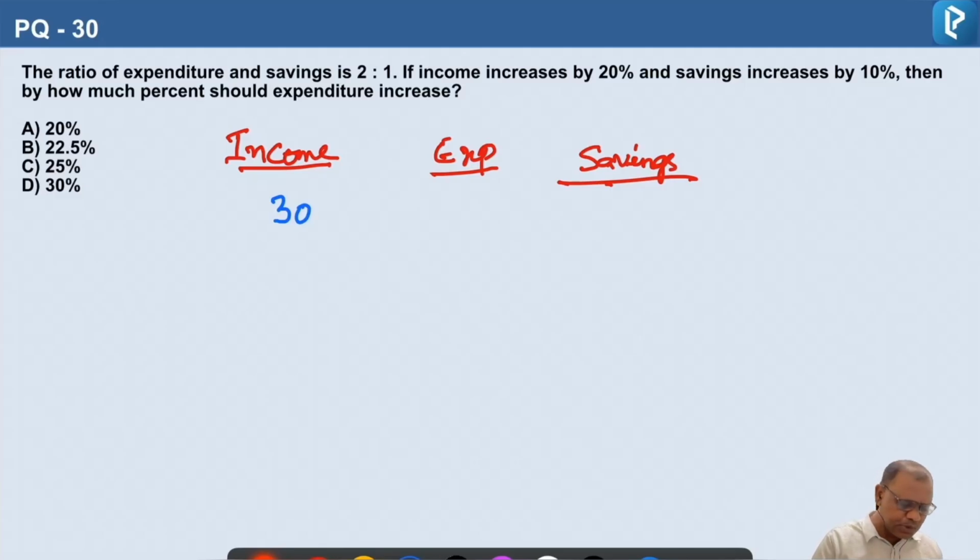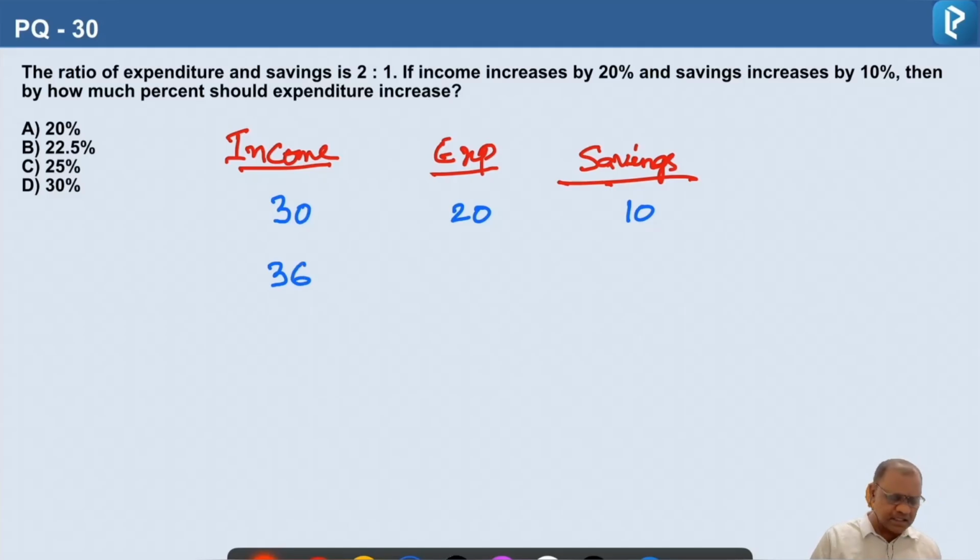Then in 2 is to 1 ratio, expenditure and savings are 20 and 10. Now this is the initial data. If income increases by 20%, 10% of 30 is 3, 20% is 6. So then it becomes 36.